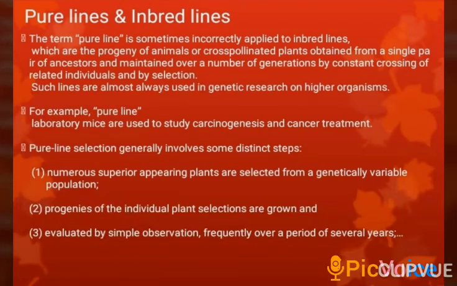Pure line selection generally involves some distinct steps. First, numerous superior-appearing plants are selected from a genetically variable population. Second, progenies of the individual plant selections are grown, and third, evaluated by simple observation, frequently over a period of several years.